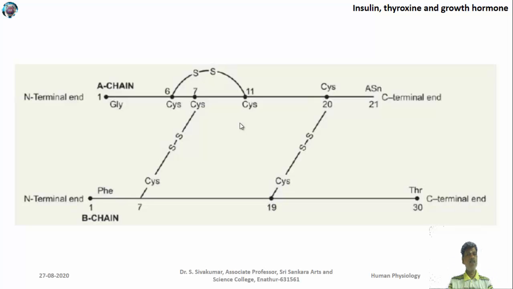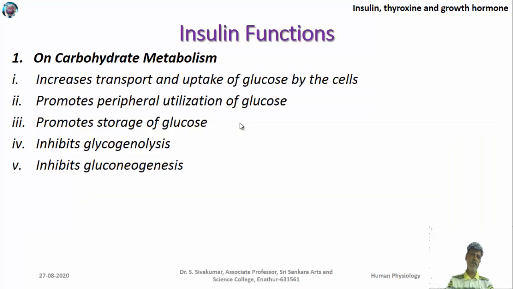One should not get confused that since there are two polypeptide chains in insulin, insulin has two genes in the chromosome. It is not the case, because insulin has a single gene. The single gene produces this hormone, but during post-translational processing the single polypeptide chain is broken down into two polypeptide chains. That is how we get two polypeptide chains here.